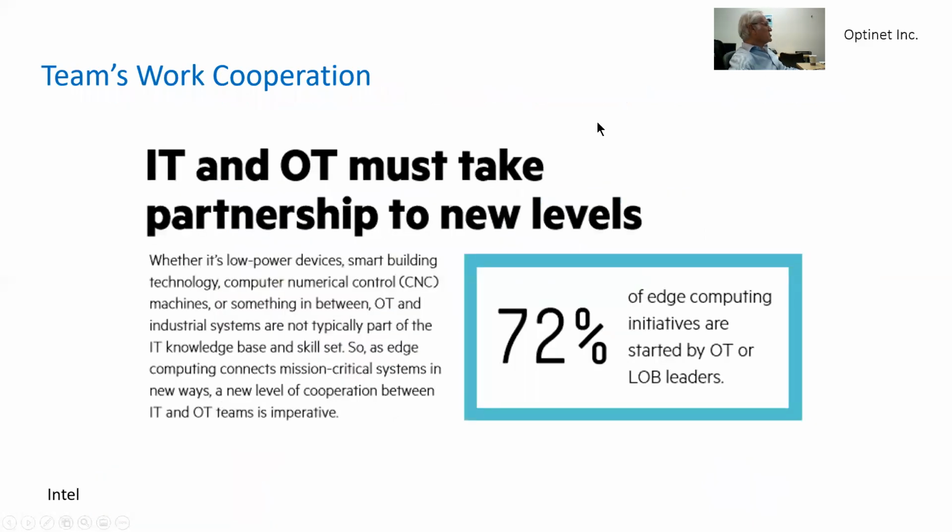And the solution is that IT and operation technology must take partnership to new levels. And it says over here that 72% of edge computing initiatives are started by operation technologies, where mechanical engineers may take an integral part of it.